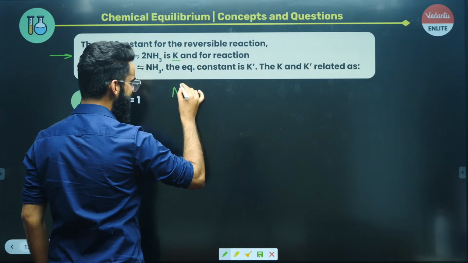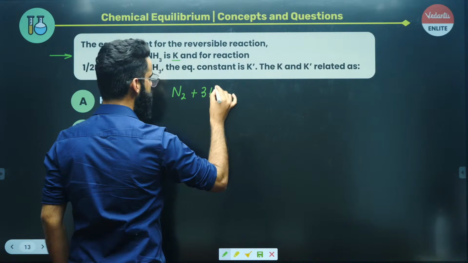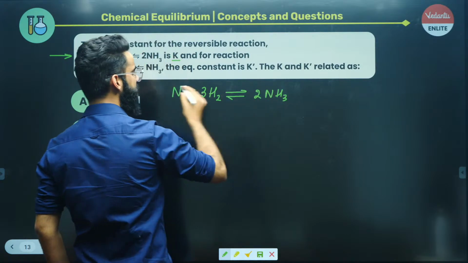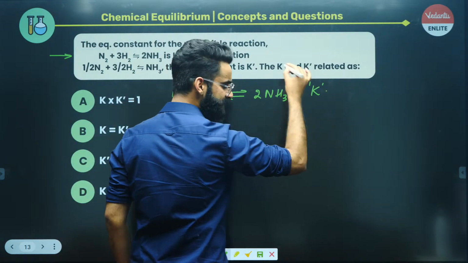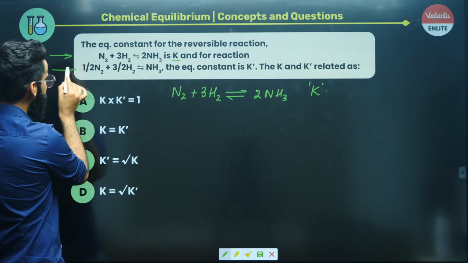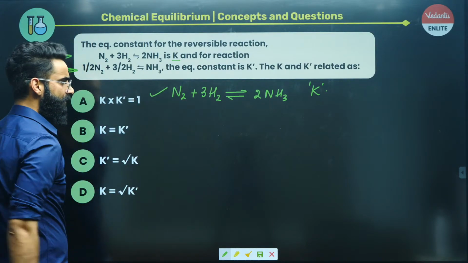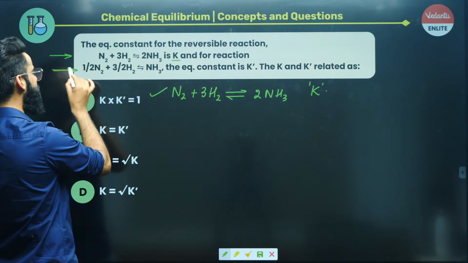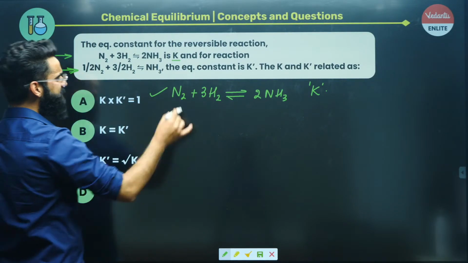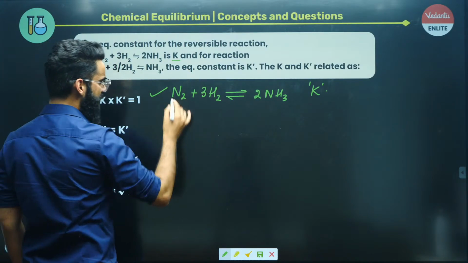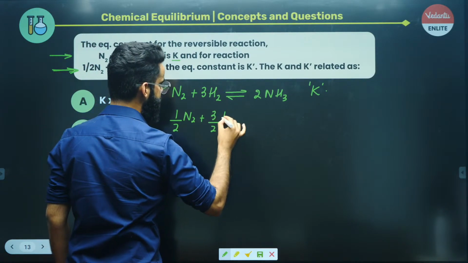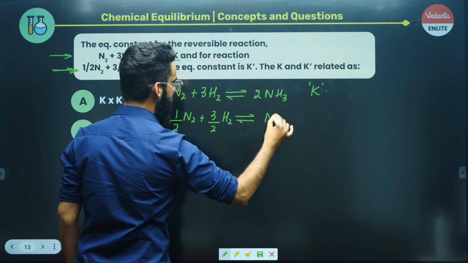The reaction that's given to us is N2 plus 3 times H2 in equilibrium with 2 times NH3, and the equilibrium constant for this reaction is given as K. Now I'll try to make this particular reaction out of the given reaction. So what exactly will I do? I'll multiply this reaction by 1 by 2. It becomes half of N2 plus 3 by 2 times H2 in equilibrium with NH3.